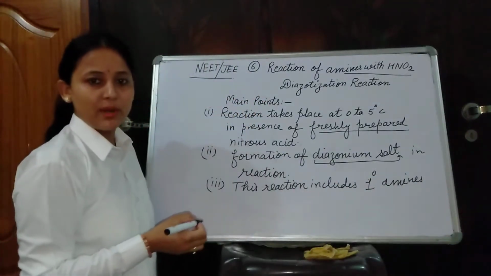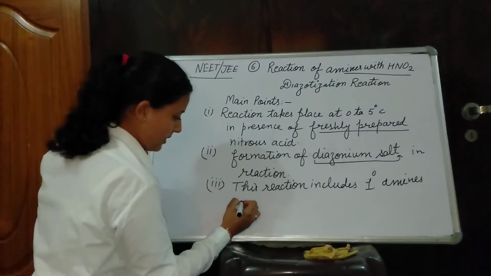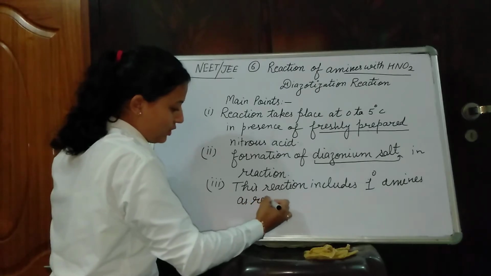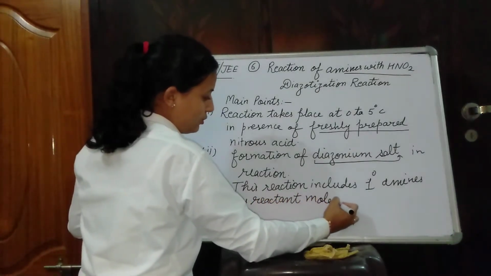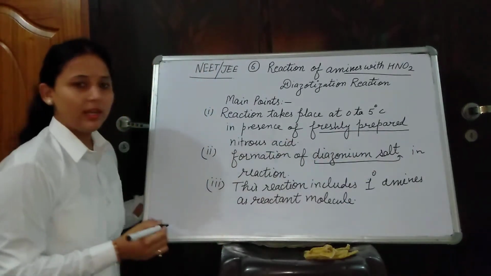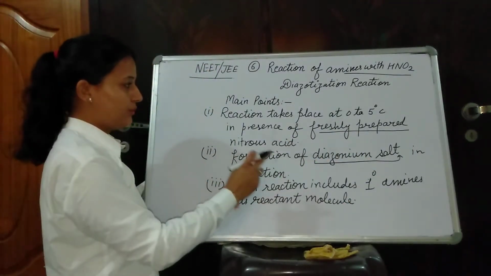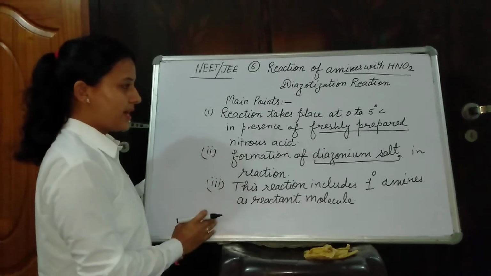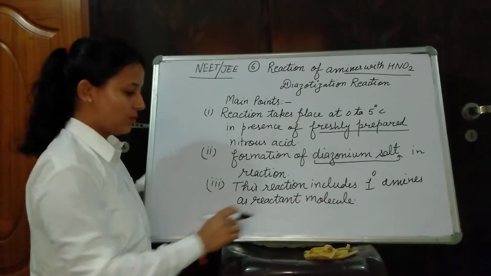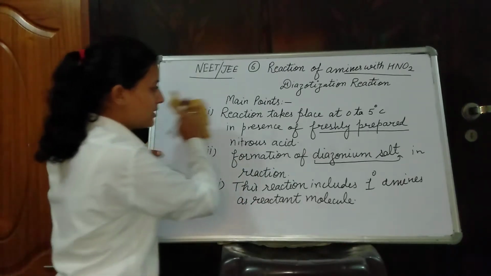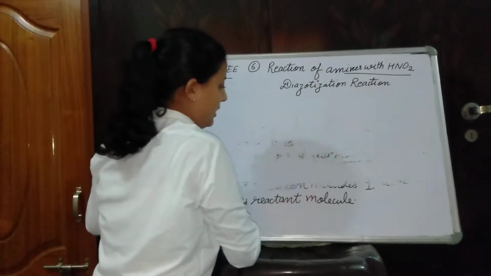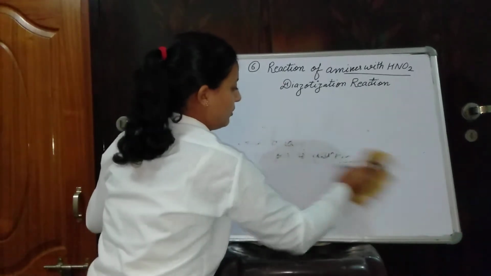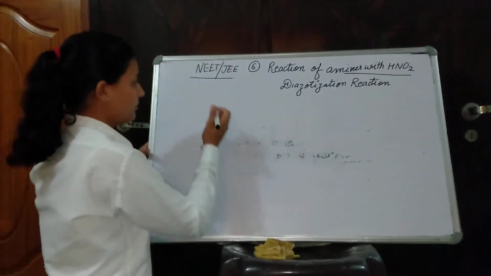Basically you can say primary aromatic amines as the reactant molecule. You can take a screenshot of this, and these are the main points. You should note them down in your notebook. Now first we discuss the simple reaction. After that we move on to the mechanism of the reaction.